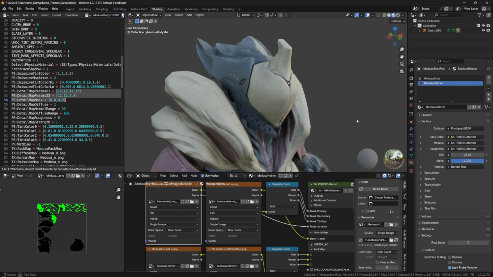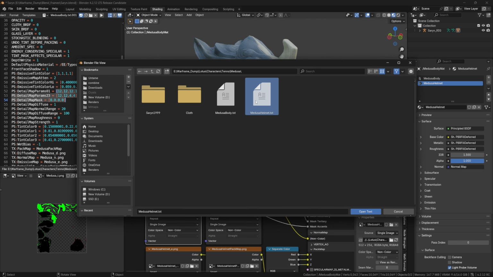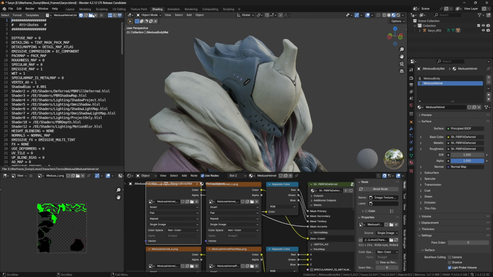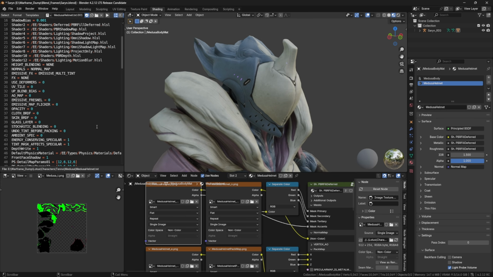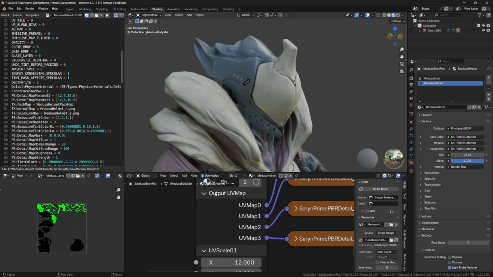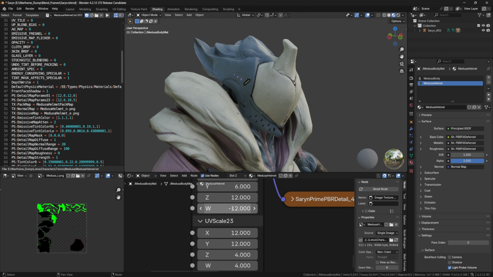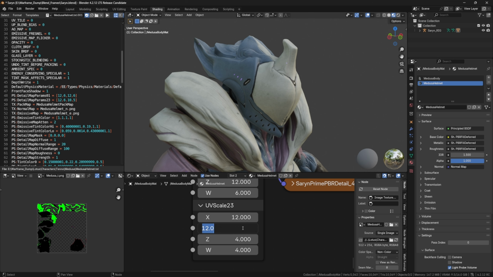And now we need to get the material file for the helmet. And now we need to look at what the tile settings are, because those usually do differ. And usually it's just half on the y-axis, like it is here.